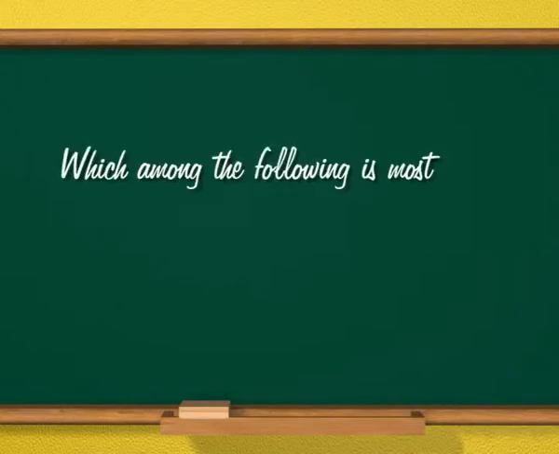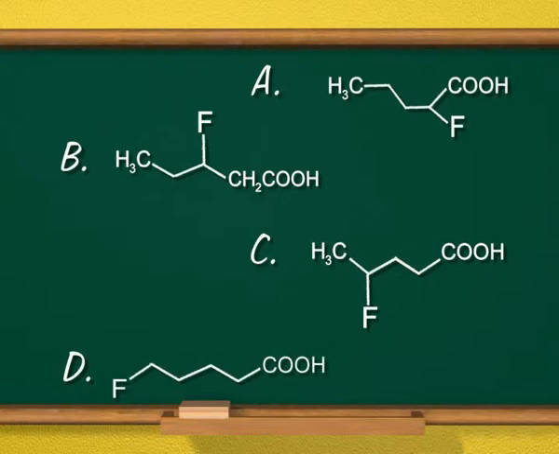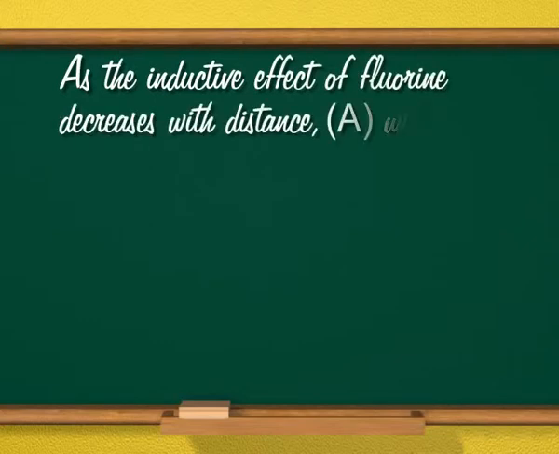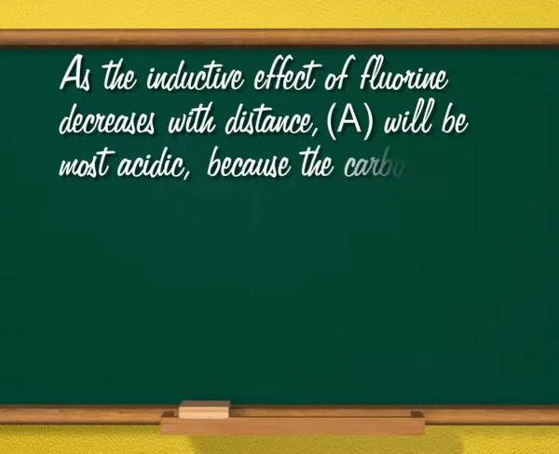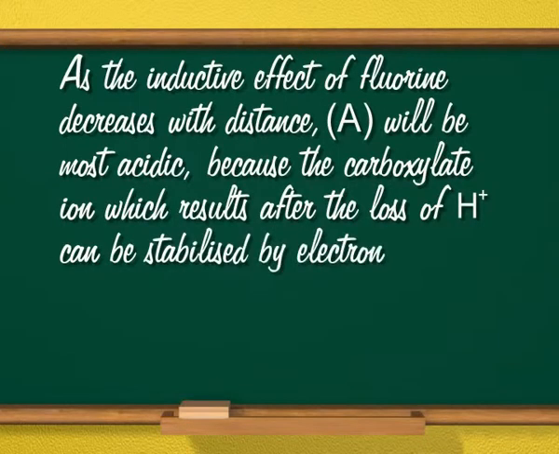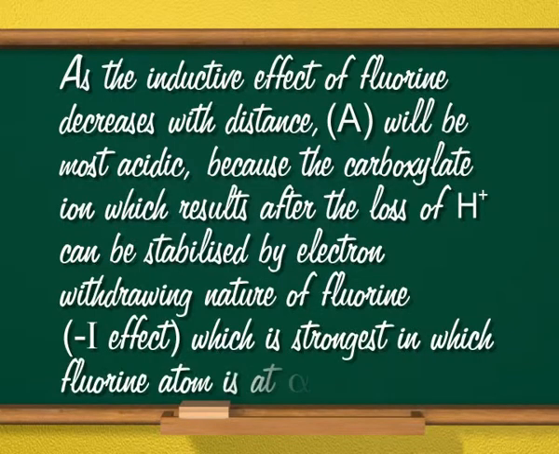My next question is, which among the following is most acidic? Answer is, as the inductive effect of fluorine decreases with distance, A will be most acidic because the carboxylate ion which results after the loss of hydrogen ion can be stabilized by the electron withdrawing nature of fluorine, which is strongest in the one in which fluorine atom is at alpha carbon.